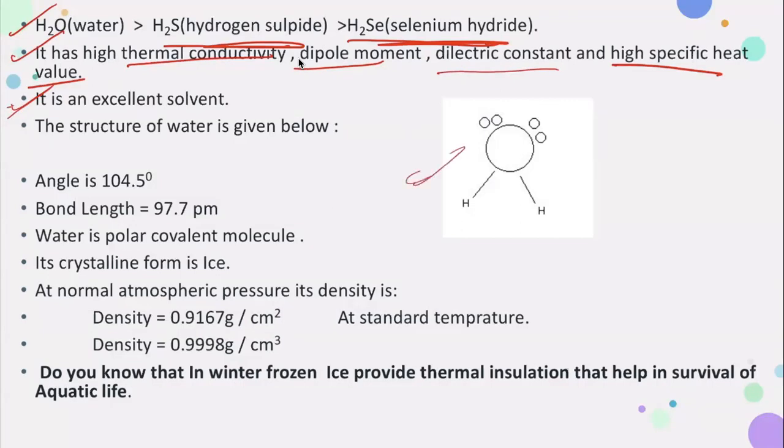And we know the structure of water: this angle is 104.5 degrees, and this bond length is 97.7 picometers. Water is polar covalent, so it has a dipole moment. Ice is in crystalline form, and because it has a crystalline form, it has space in it, and because of the presence of space, it can float on water. These are the things.